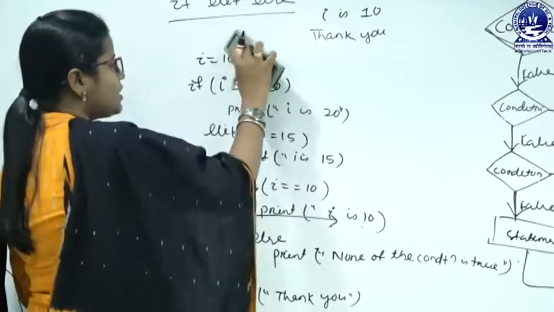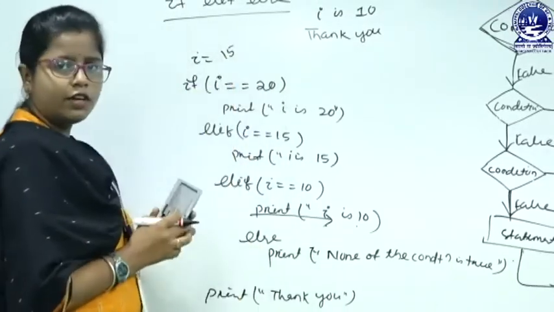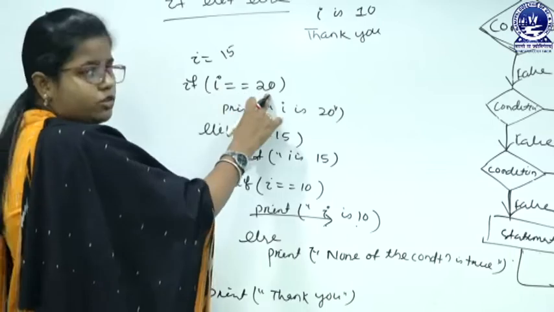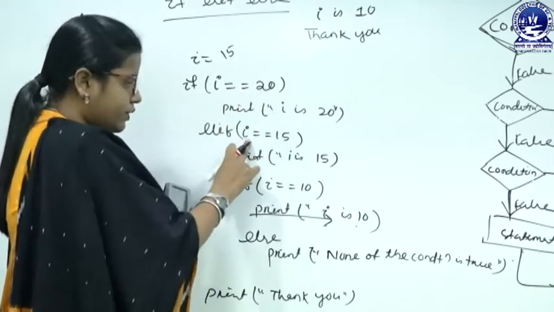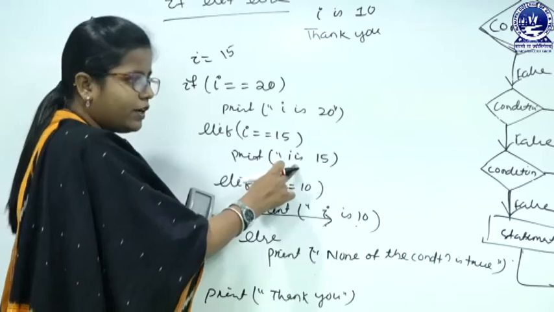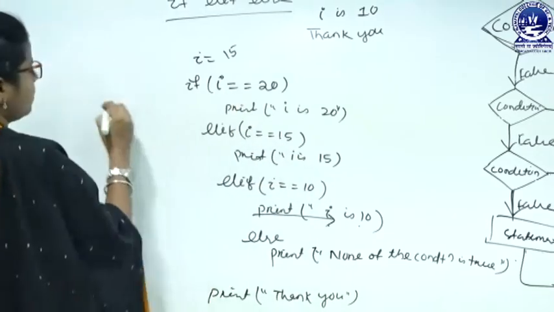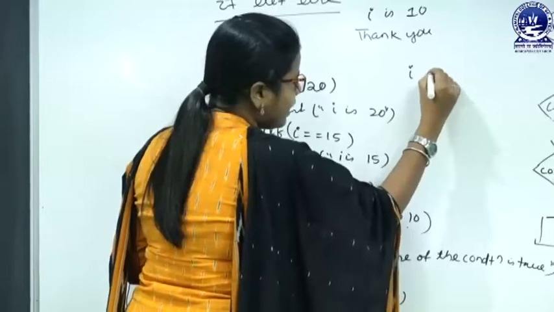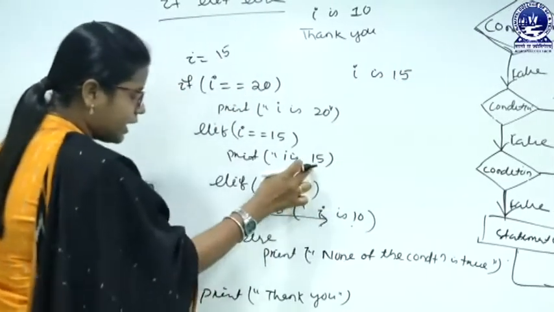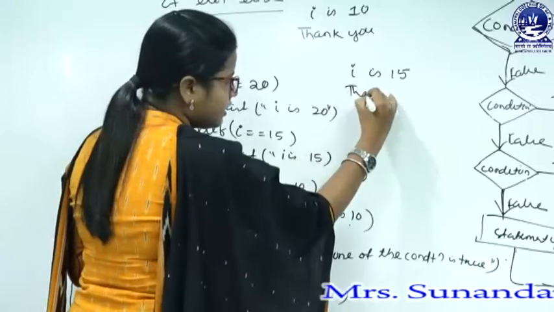Okay. Suppose I change the value to I equals to 15, then what will be printed? 15 equals to 20? No, false. We will go for 15 equals to 15, true. Then what will be printed? "I is 15." The output screen will be "I is 15", and after that we have to go to the last line, that is "thank you."